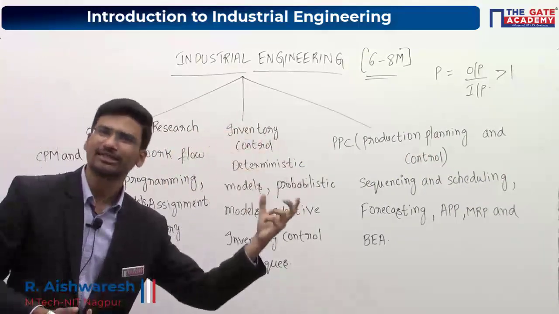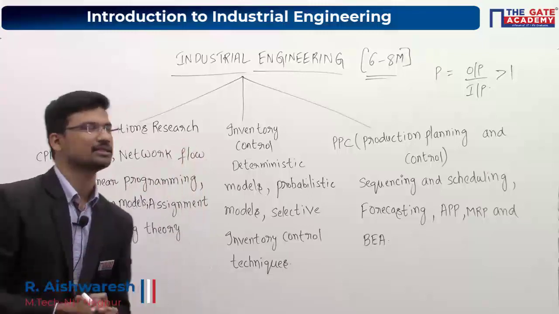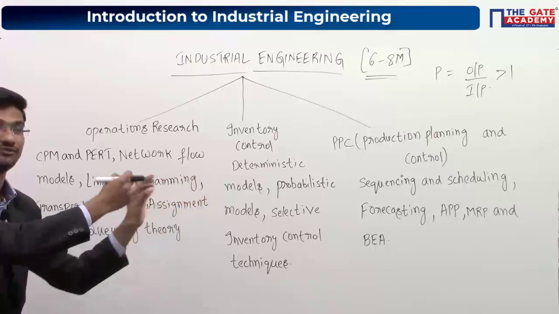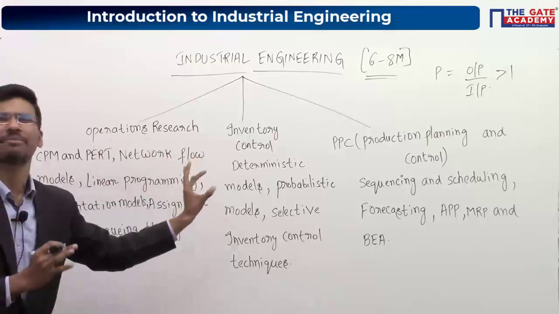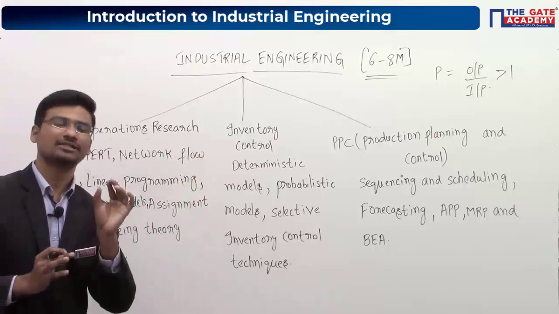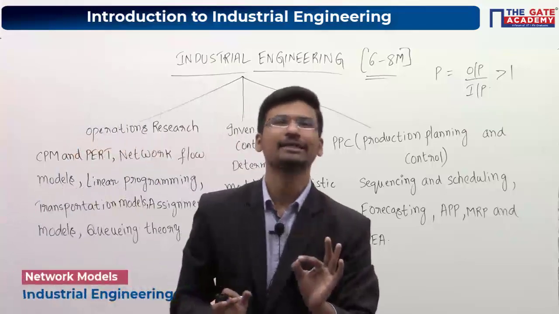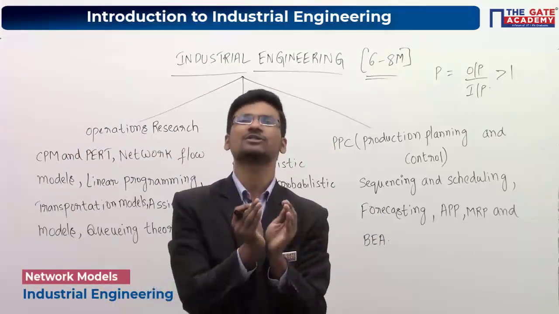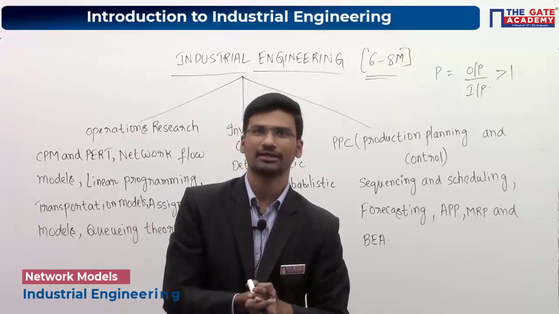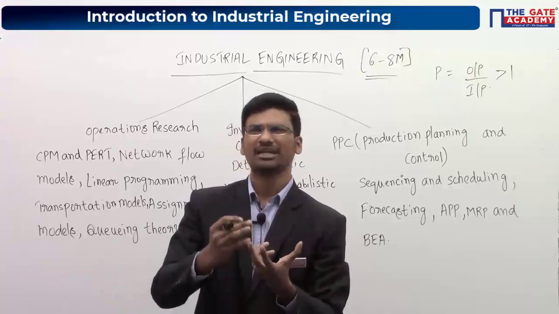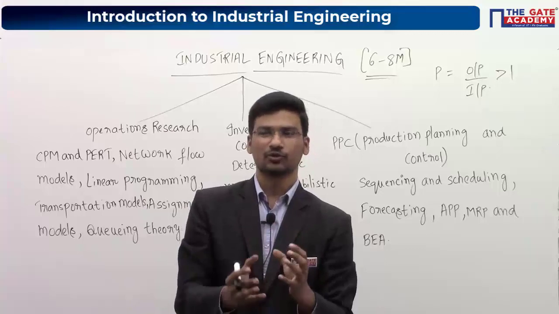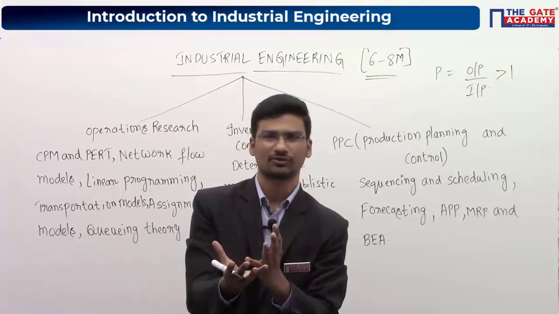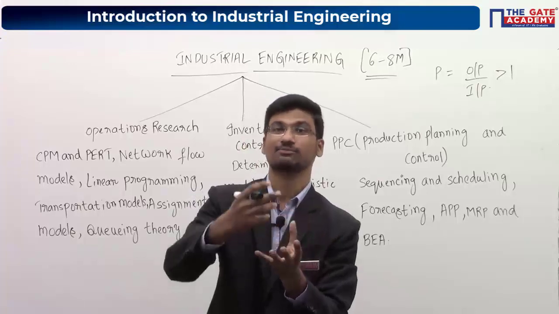So to increase the productivity, we need some mathematical tools and techniques. All these topics, the names of the topics which we have written here, are mathematical tools and techniques which are used to increase the productivity of an industry. Increasing the productivity, in the sense, indirectly means you have to use a minimum amount of inputs: minimum raw material, minimum time. You have to optimize your resources and use your resources more effectively.